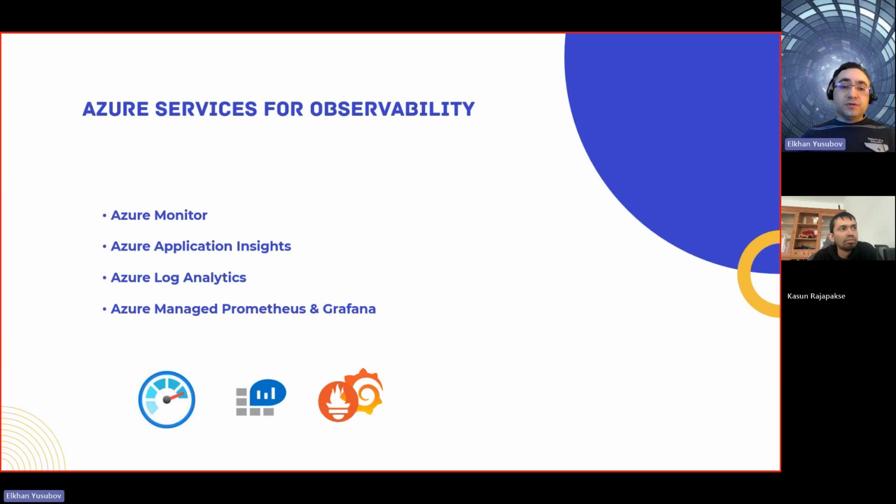And then we come to the cherry on top, I would say, which is going to be part of our demo that Kasun is going to show. It's Azure Managed Prometheus and Grafana services. For years it was there, but was not as much integrated from the Azure perspective. Those tools, Prometheus and Grafana, were initially open source tools. That's how they started, and then they gained traction in the DevOps, DevSecOps, and SRE communities because of the value they bring, and because it became a standard suite of tools, especially for managing containerized applications